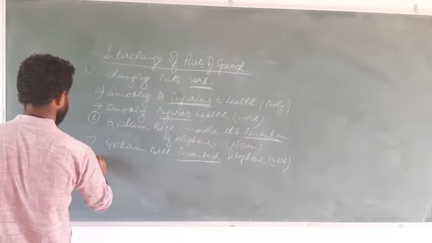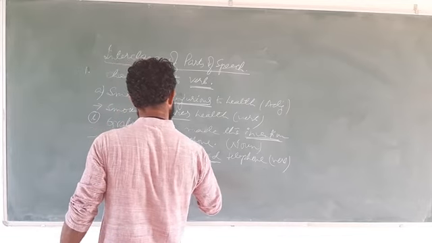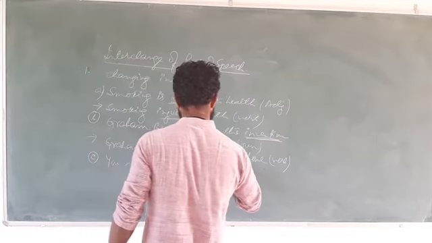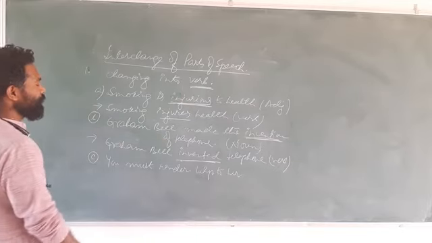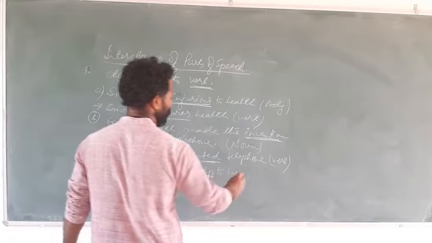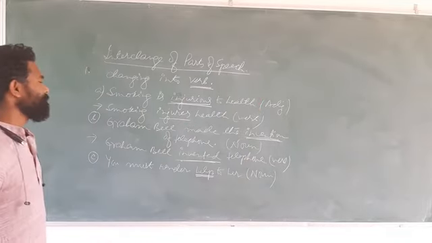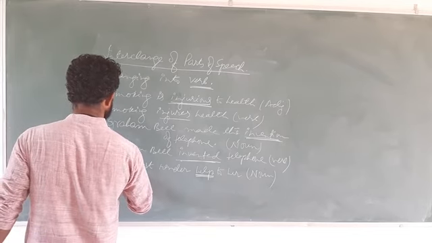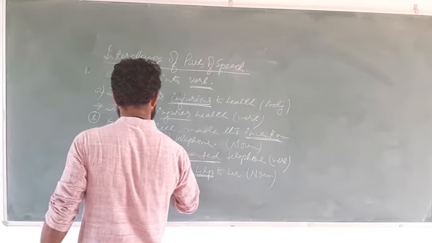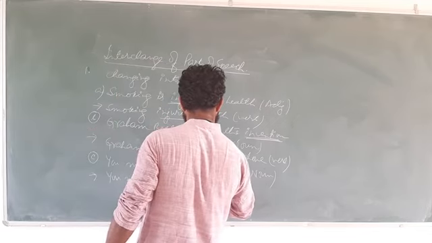Let us take one more example. You must render help to her. Here help is noun in the sentence. So here we will change noun into verb. It's very simple to do. That is, you must help her. So here help has become verb.